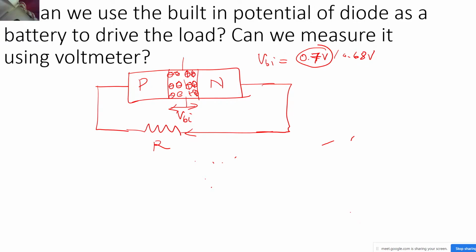So what do you guys think? Can we use this built-in potential for driving any load? First of all, is it making sense that we have a PN junction? It is just like the previous question, right? It is a little bit weird. We are just getting one material and we are saying we have a voltage source, we have a 0.7 volt battery with us, and out of nowhere we have created this battery, and we are saying that we want to drive a load with the help of this battery, which is actually a potential present inside that material. So can we do this, or does it seem weird, or do you have any logic to counter this argument?